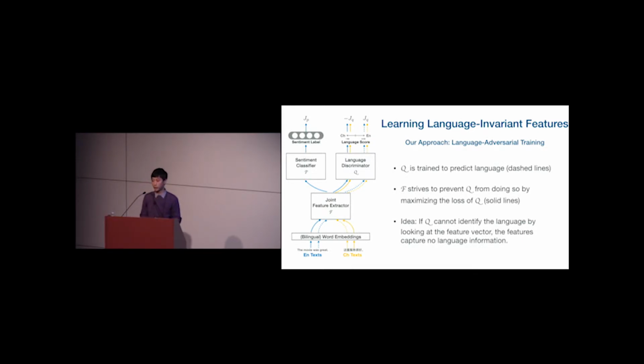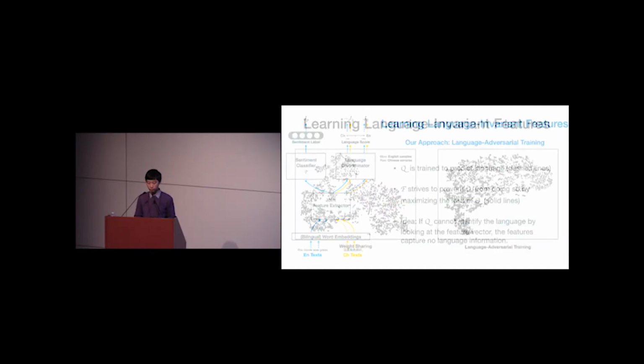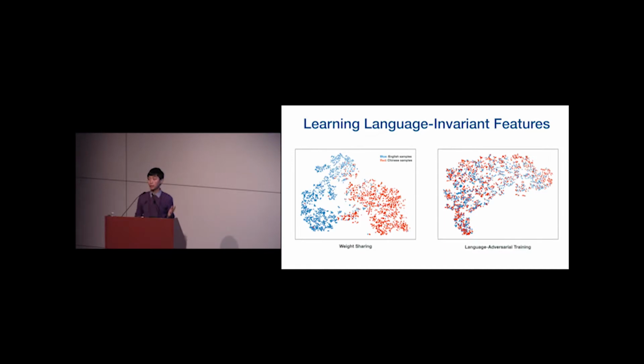And the main idea here is that if Q is not able to identify the language of a sample by looking at its feature vector, then the features we learned essentially capture very little language information and are hence language invariant. So this is how we are able to learn these language invariant feature representations with only monolingual data during training. Okay, so we plot a similar t-SNE visualization of the feature vectors, and we see that with language adversarial training on the right, we now have a much more mixed feature distribution.